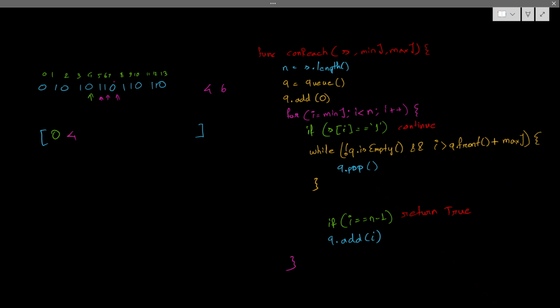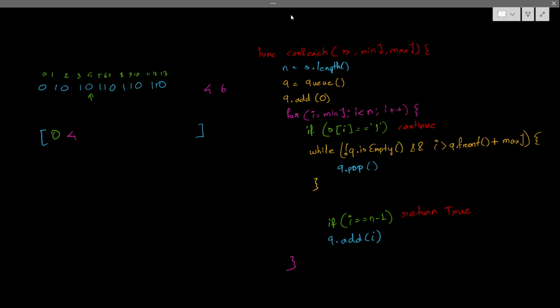Okay, so min jump is 4, and what was I checking? I was checking whether the 4 is within the range of what is present in the front of the queue. If it is present, I will add it simply. I am doing that add, right? Now, can we do such a simple add? No, I was not checking that min jump case, right?